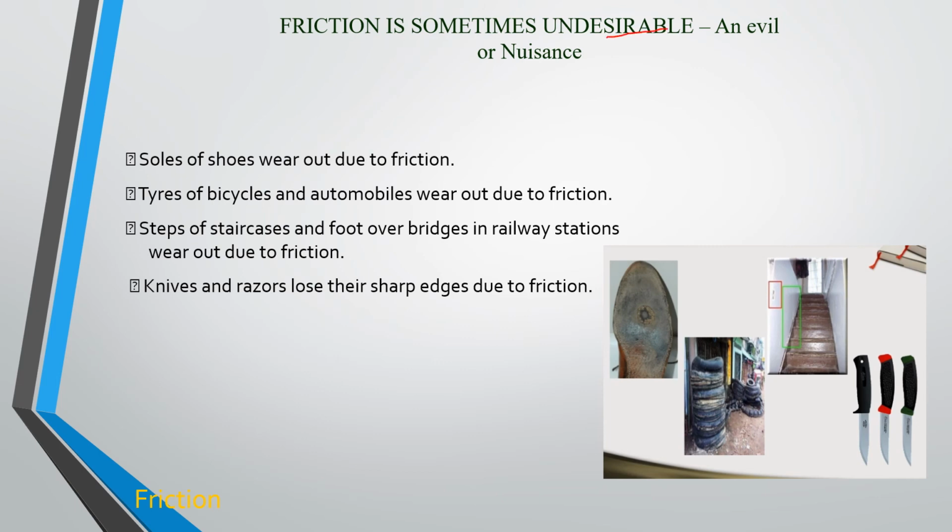Friction is sometimes undesirable, an evil or nuisance. Soles of shoes wear out due to friction. Tires of bicycles and automobiles wear out due to friction, because the tire is continuously rolling between the surface of the road and the surface of the tire, so it loses its wear. Steps of a staircase and foot over bridges in railway stations wear out due to friction. Exactly. Knives or razors lose their sharp edges due to friction.